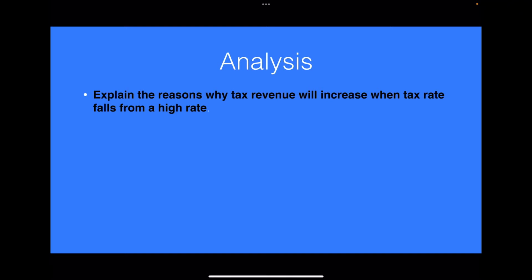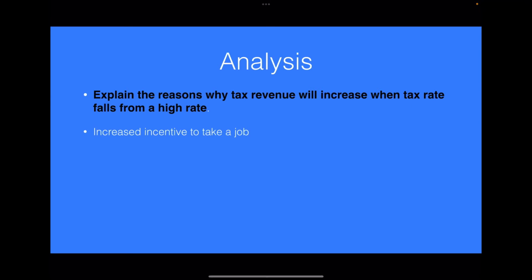So we're going to be explaining the reasons why tax revenue will increase when tax rate falls from a high rate. And that's the key thing here. We're falling from a high rate. We're falling from 50%. That's a high rate of income tax. We're falling to still quite a high rate of 45%. So we're falling from a high rate.